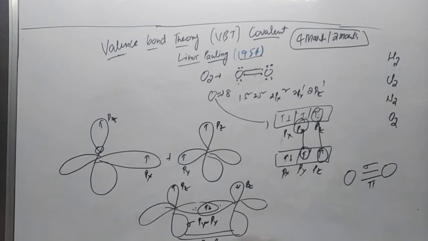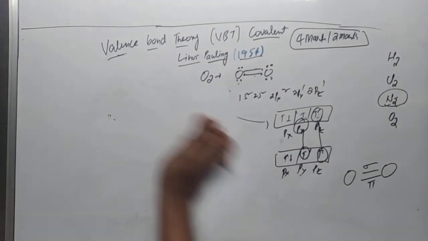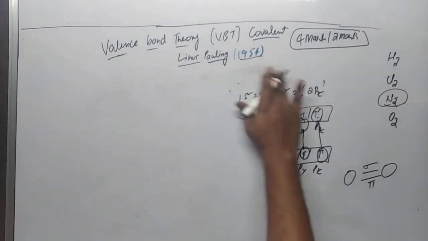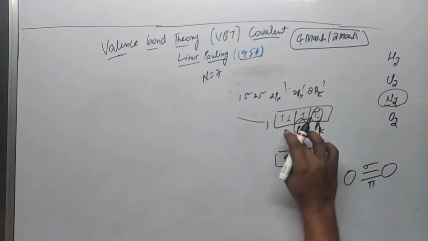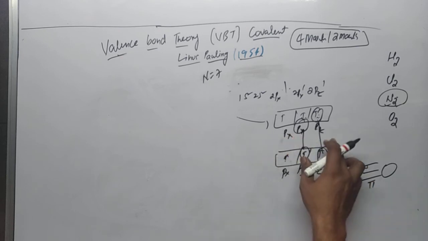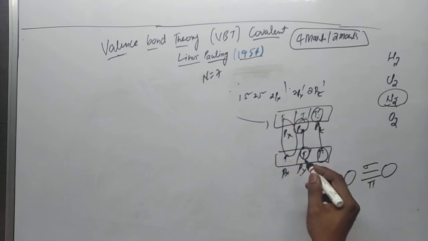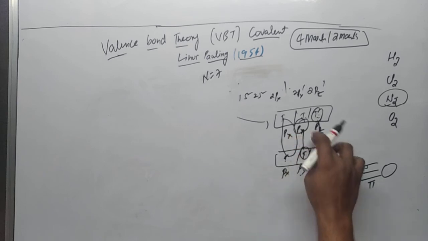Similarly, try to practice the formation of N2. I will just give a small hint. As we know, oxygen's atomic number is 8; nitrogen's atomic number is 7. It has 1 electron in each of the 3 p orbitals: px, py, pz. So the px orbital of the first nitrogen will overlap with the px orbital of the second nitrogen, py with py, pz with pz.